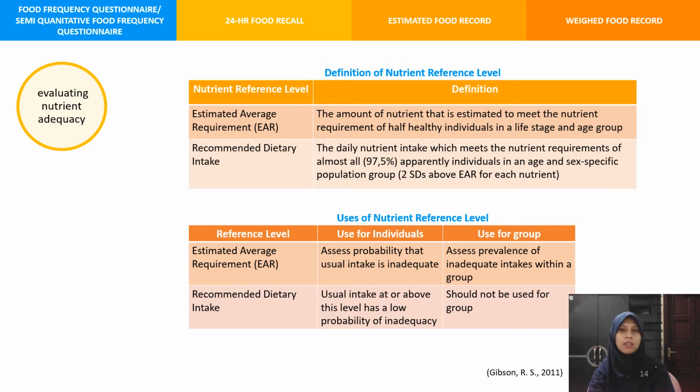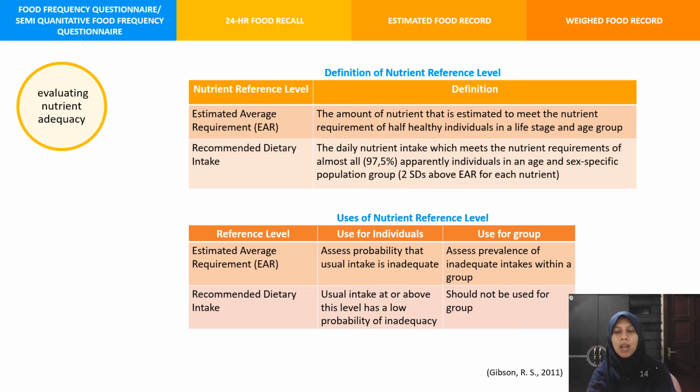And how do we use these reference levels? The use is different between use for individuals and use for groups. For use for individuals, the estimated average requirement can be used to assess the probability that usual intake is inadequate.